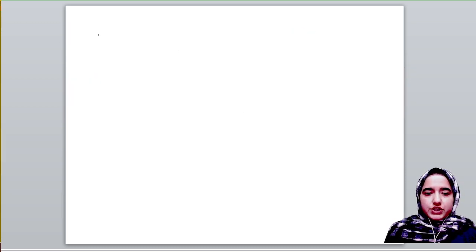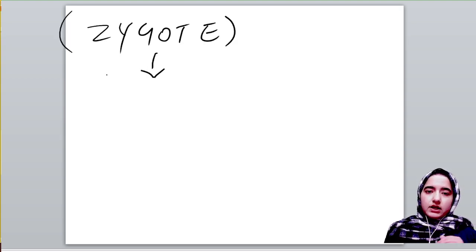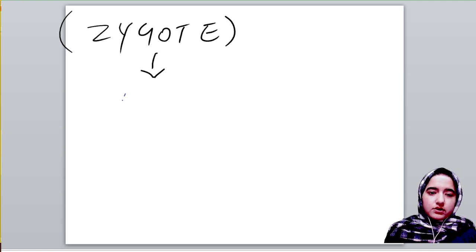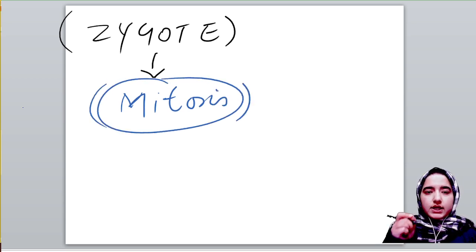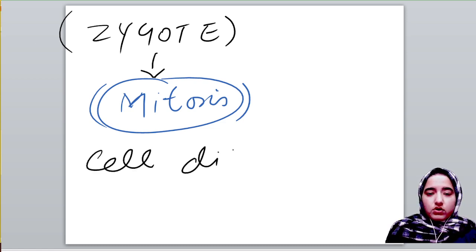Through cell division, zygote will get divided into so many cells through a division known as mitosis. Mitosis will occur in zygote, and a single cell zygote will get divided into so many cells, but at the same time cell differentiation will also occur.